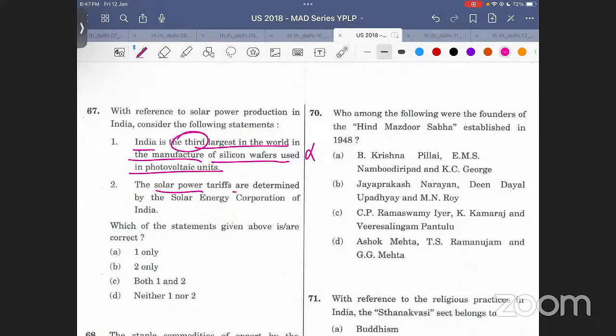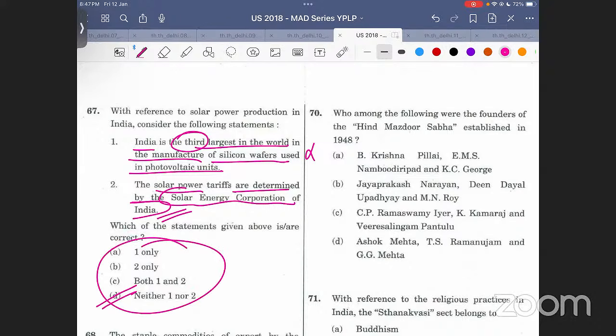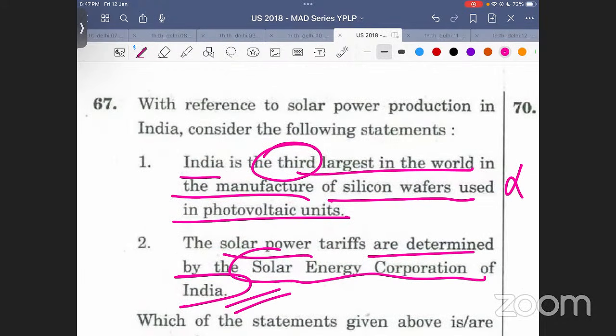The solar power tariffs are determined by the Solar Energy Corporation of India. Again, right? Easy for the examiner to make it incorrect. Very easy for the examiner to make it incorrect. So, in this particular thing, we will have neither as the answer. अब बताओ मुझे, इसका क्या लेना देना है? If you see this in the examination, then also it remains same ना भाई.